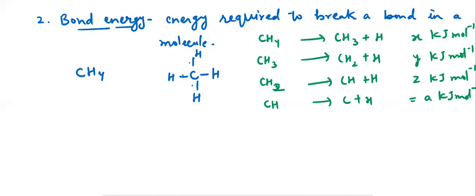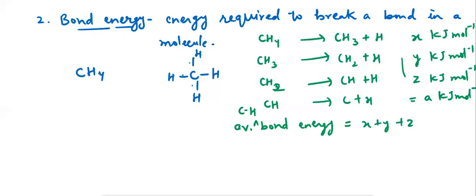In this type of case, the average of all the energies is taken into consideration. So here, the average CH bond energy is equal to the sum of all these energies, X plus Y plus Z plus A divided by 4 kilojoule per mole.